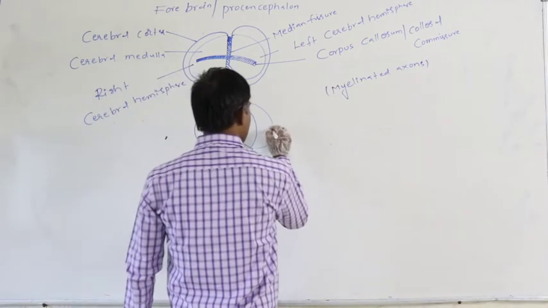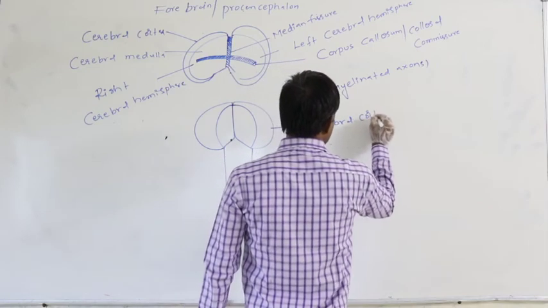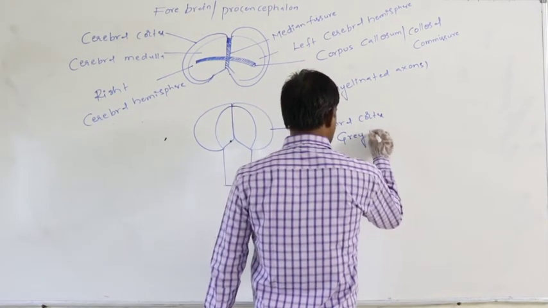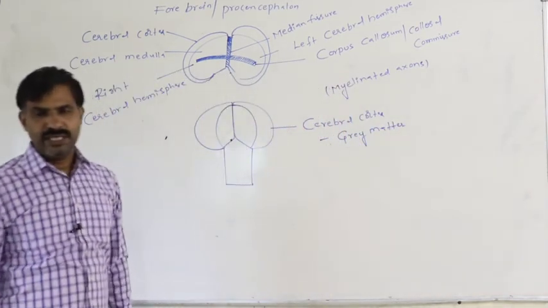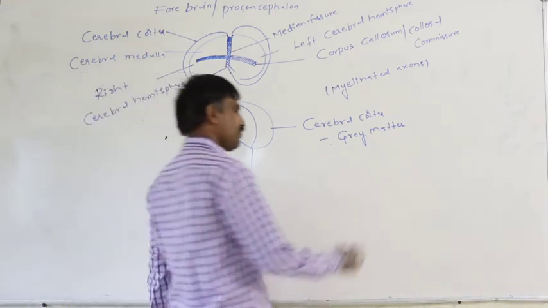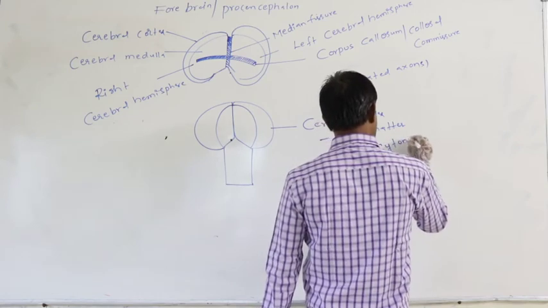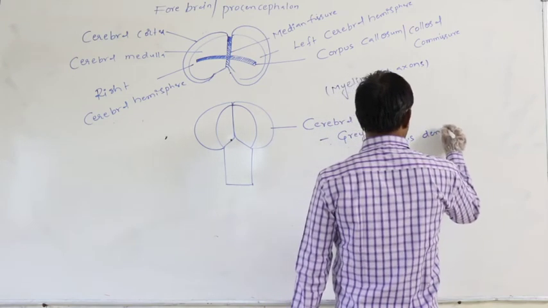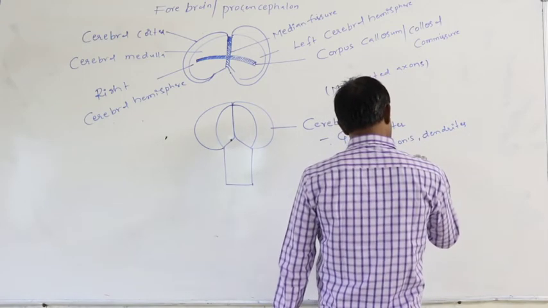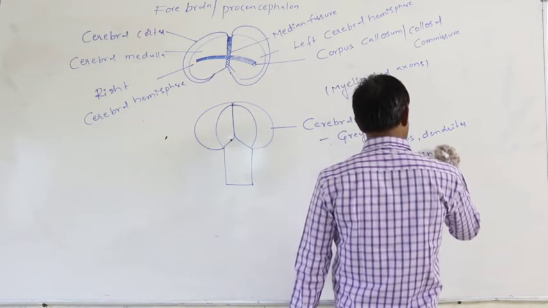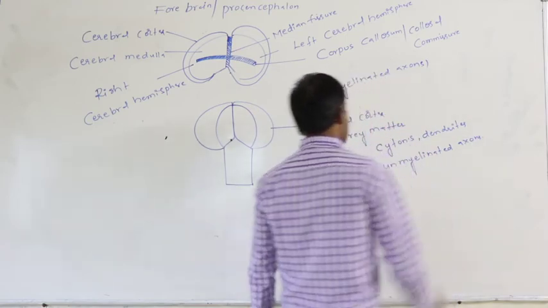Just assume this is the cerebral cortex, and grey matter is present. Then in the grey matter, what are the structures present? Cytons, dendrites, and unmyelinated axons are present in the grey matter.